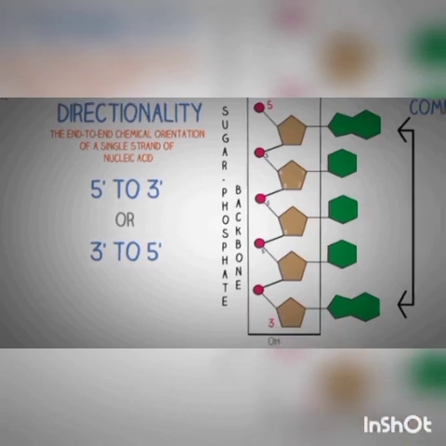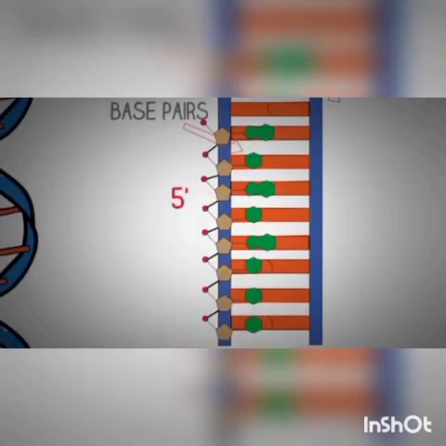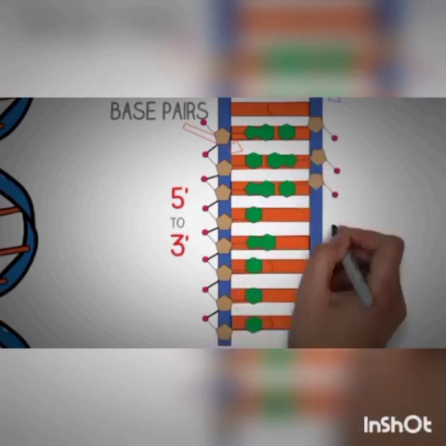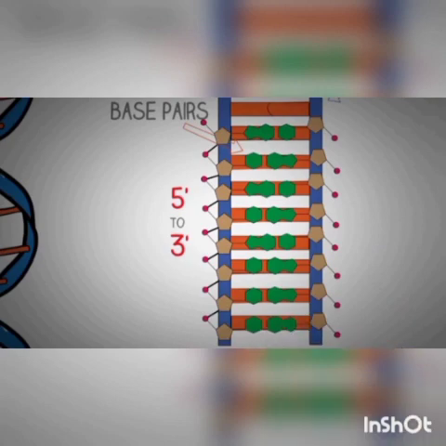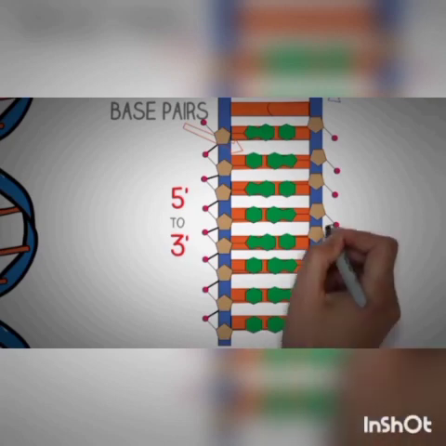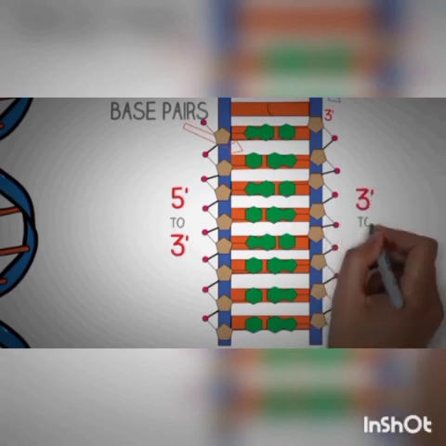So if we come back to our DNA ladder model, we can see that the strand we made before runs in the 5' to 3' direction. Now in a similar way, if you look at the opposite strand, you can note one important key point: it runs in a completely opposite direction. It has its 3' end in the opposite direction and its 5' end in this direction, so it is set in the 3' to 5' direction. This makes the two strands of the DNA anti-parallel.